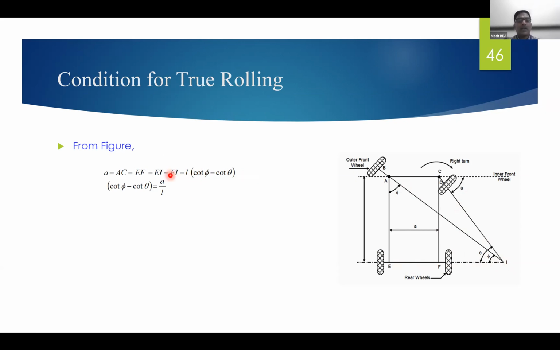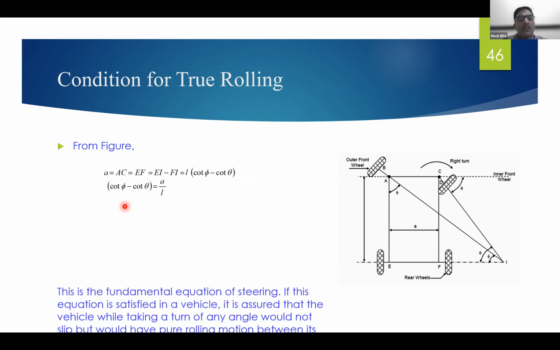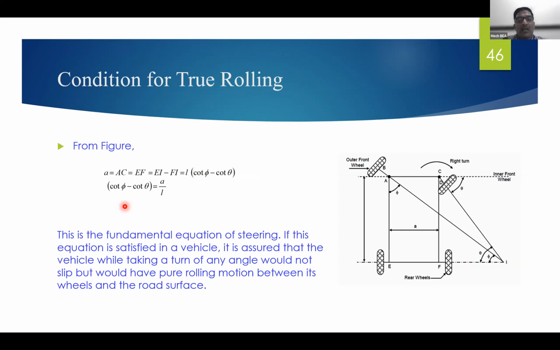Finally, by rearranging the terms, cot phi minus cot theta equals A by L. This is the fundamental equation of steering, the fundamental condition required to have true rolling of the wheels.